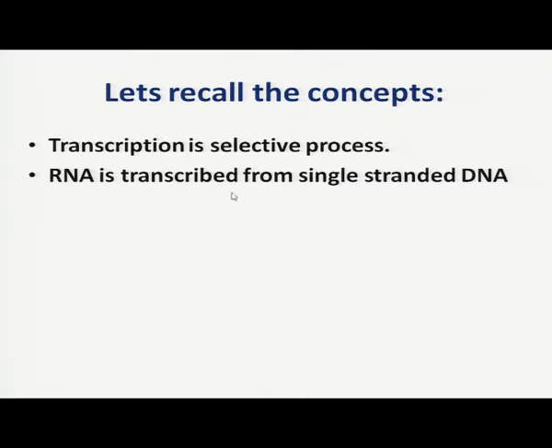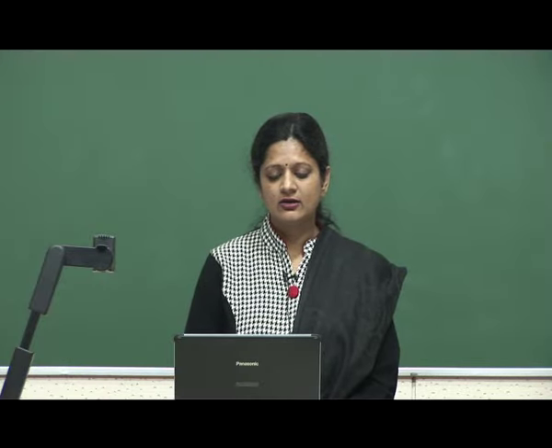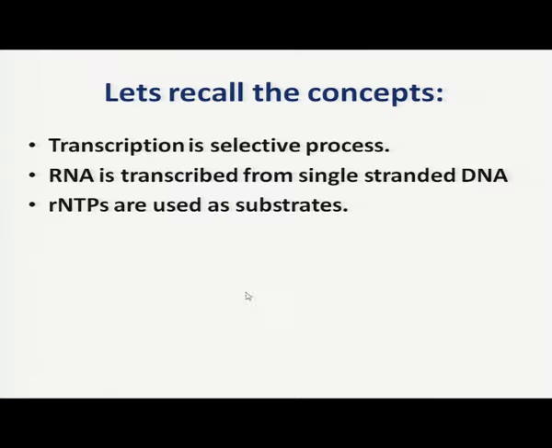RNA is transcribed from single stranded DNA. The process of transcription needs a template, and that template is provided by single stranded DNA. So, for transcription a DNA template is required. RNTPs are used as substrate. These RNTPs are used as substrate to polymerize the RNA sequences.